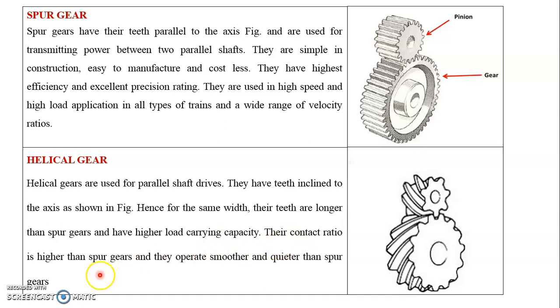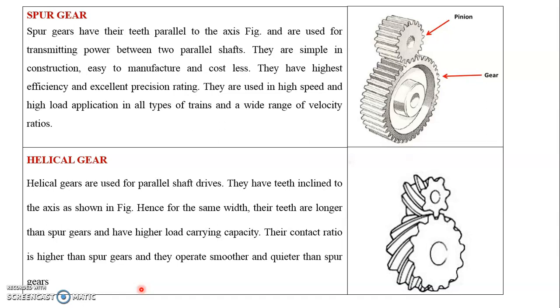Their contact ratio is higher than spur gears, and they operate smoother and quieter than the spur gear. Similar to spur gears, this gear is also used to transfer power between two parallel shafts, but the teeth cut on them are not parallel to their axis. Instead, they are inclined at an angle to the axis and form a helix contour, meaning helix shape. Due to such a teeth profile, the helical gears run smoother and quieter than the spur gears.